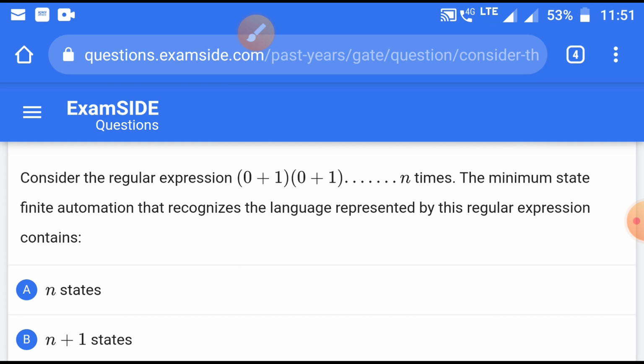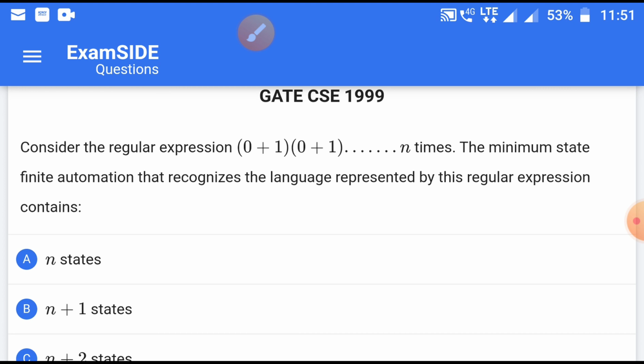The next question is: consider the regular expression (0 + 1) n times. The minimum state finite automata that recognizes the language represented by the regular expression. In this question you have to find the minimum number of states required to represent the given regular expression in the form of a DFA, meaning a transition diagram. Actually, there are (0 + 1) concatenated to each other n times.